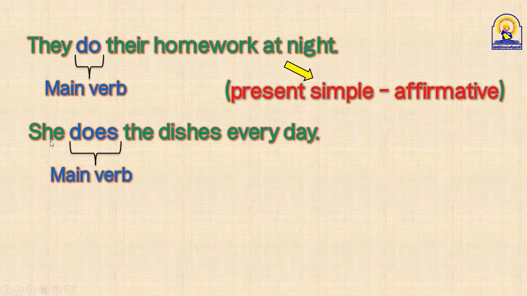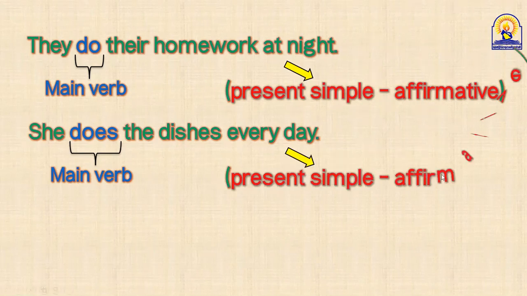What tense is this? Can you tell us, Nofal, if you know? She does the dishes. Is it present simple or past simple? Present simple. Positive, I mean affirmative or negative or question? You see?